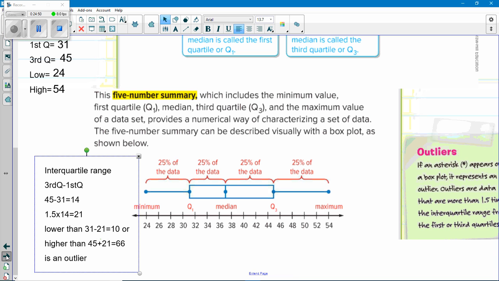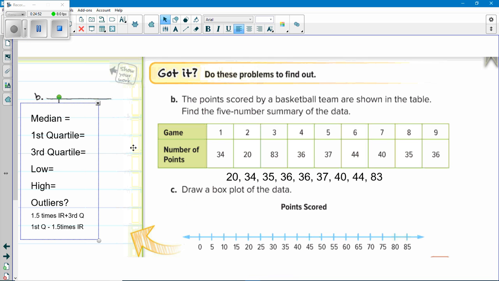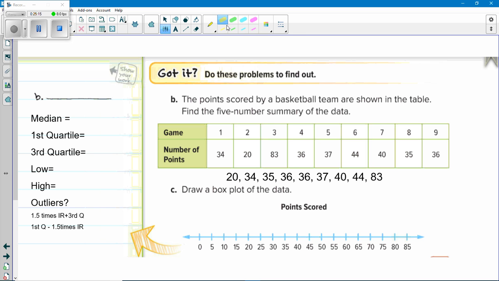All right, so let's go over here to 704 and take a look at this. The points scored by a basketball team are shown in the table. Give the 5-number summary of the data. So there's 1, 2, 3, 4, 5, 6, 7, 8, 9 terms. They're in order. So half of 9 is 4.5. Rounds up to 5. 1, 2, 3, 4, 5. So different colors. Here's our median. Median's 36. Okay.